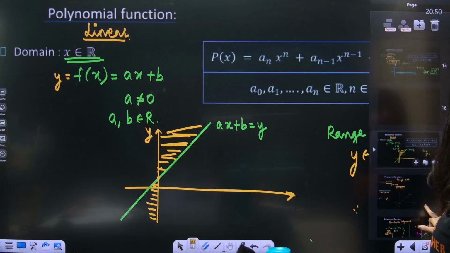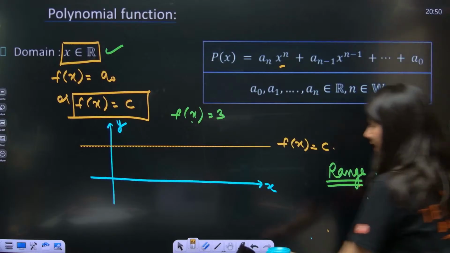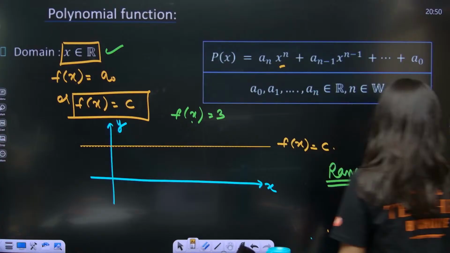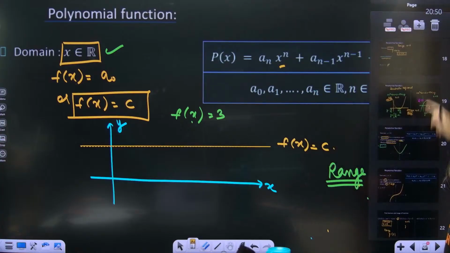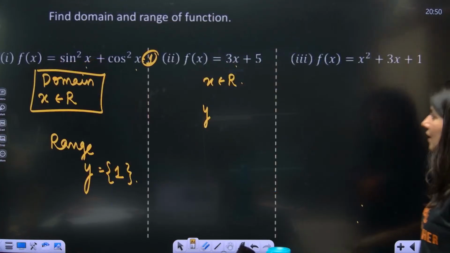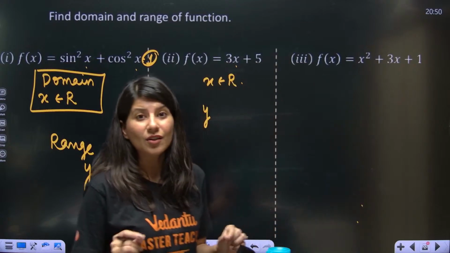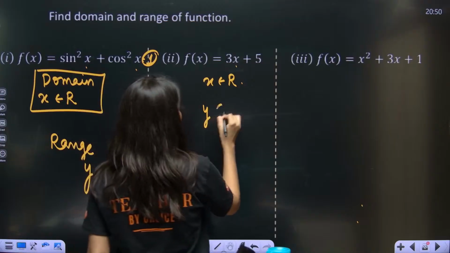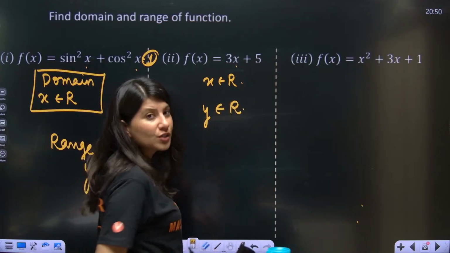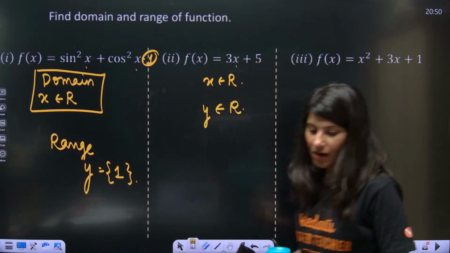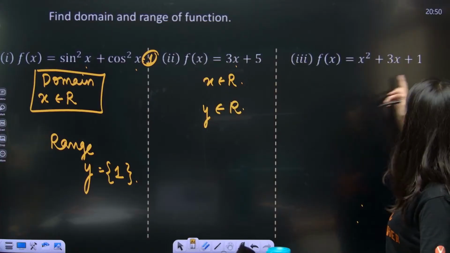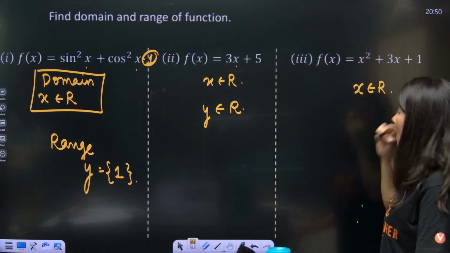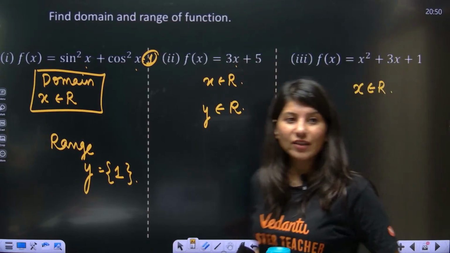So, y belongs to... Nobody is telling me also, y is equal to 3. Yeah, better. Now I told you that an odd polynomial function has a range y belongs to R. Everybody? Okay. Now this is a quadratic. Again, domain is x belongs to R. Now range. For range, I told you.